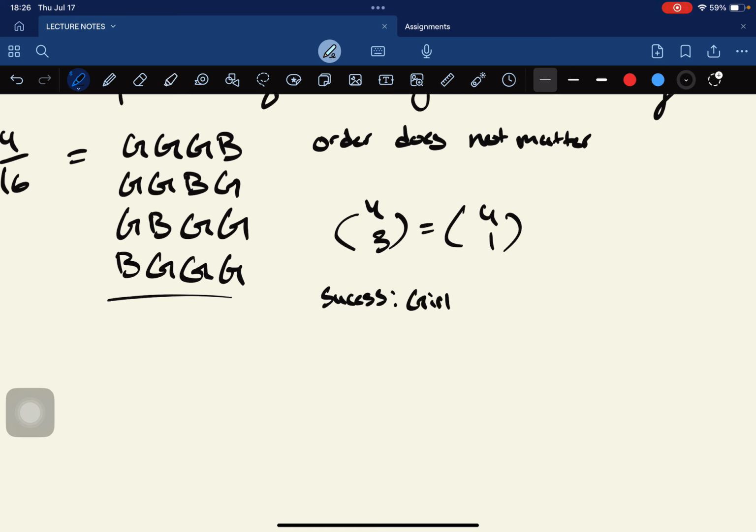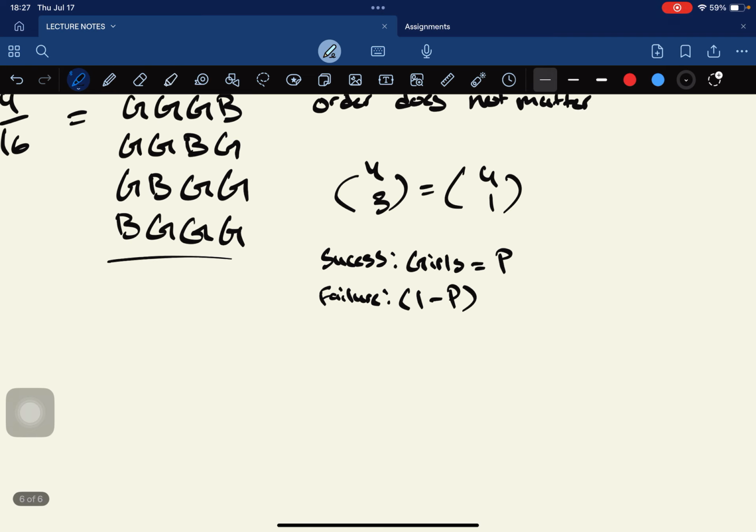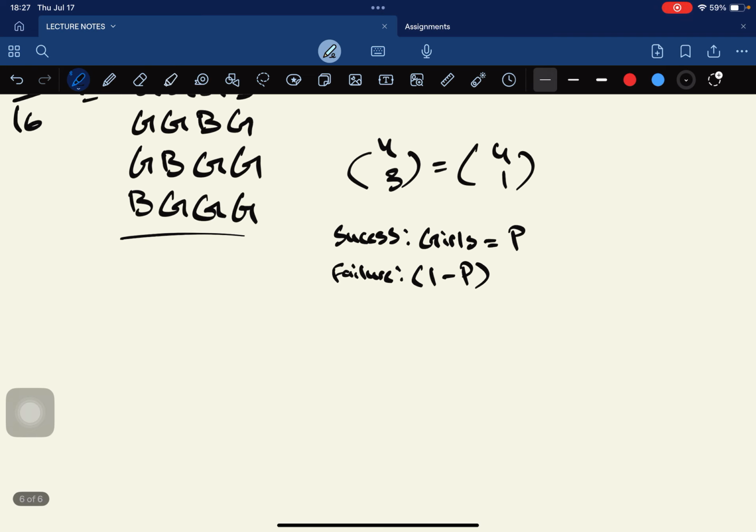girls will equal P, right? And failure, which is 1 minus P, right? So you can do this: the failure would be boys, I guess.